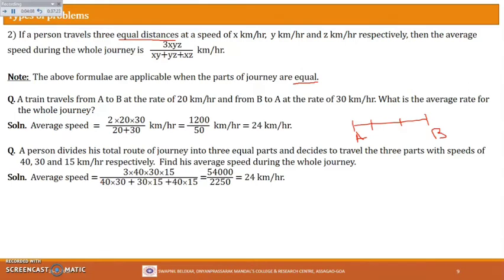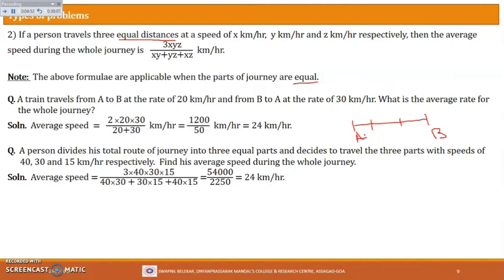The average speed will be equal to what? This 3, as it is 3 here, into x y z, so this is my x y z: 40 into 30 into 15, divided by x into y, that is 40 into 30, plus 30 into 15, plus 40 into 15, by this formula. If you multiply the whole numerator, you get 54,000. After multiplying these numbers and adding all the products, the denominator gives us 2250, and upon division it will give us 24 km per hour.